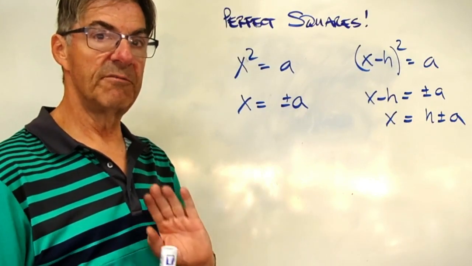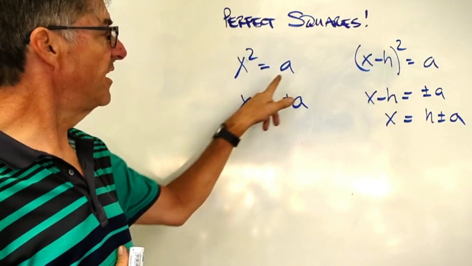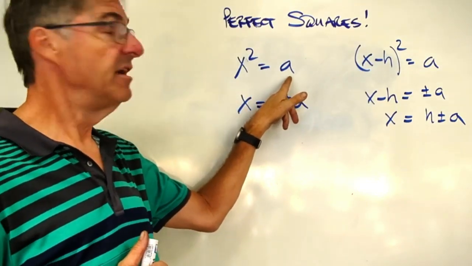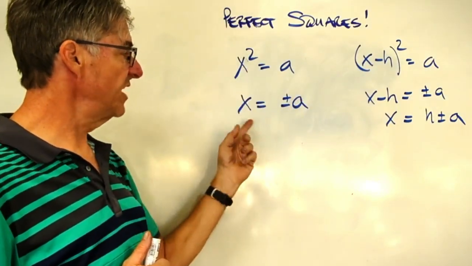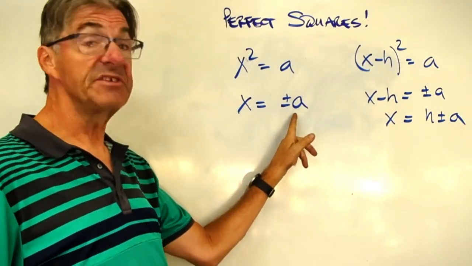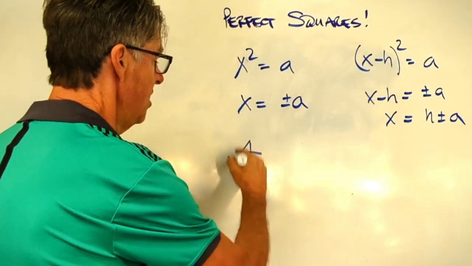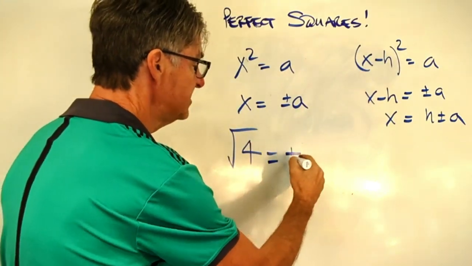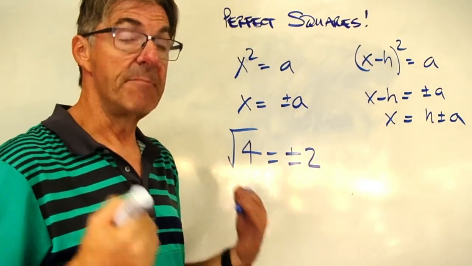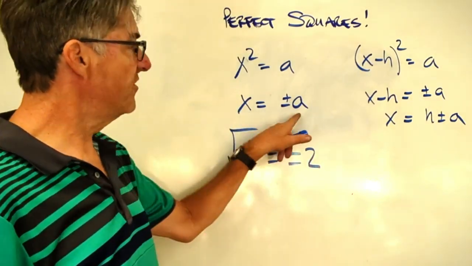Another quick little review segment. If I have a number, x squared, that equals some value a, then if I take the square root of both sides, I'm trying to isolate my x just to find out what x is, it's going to be plus or minus root a. That's because the square root of 4 is plus minus 2. Because we know that minus 2 squared is also positive 4. So that's how this works out.